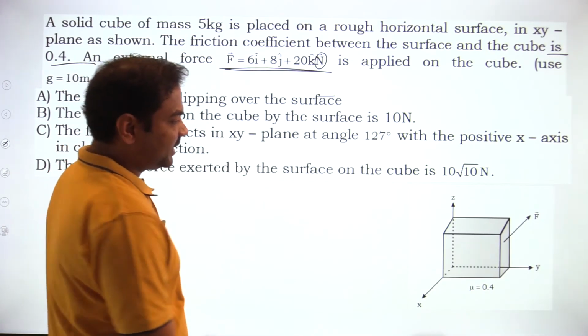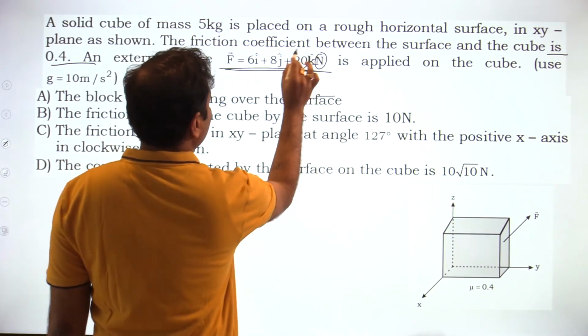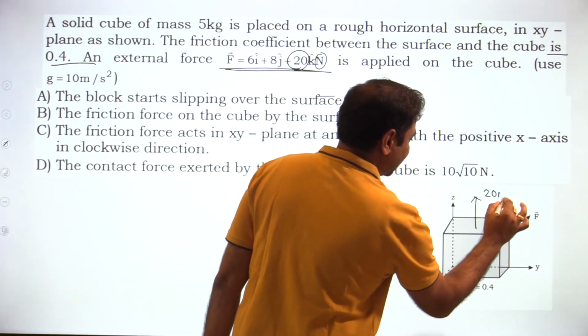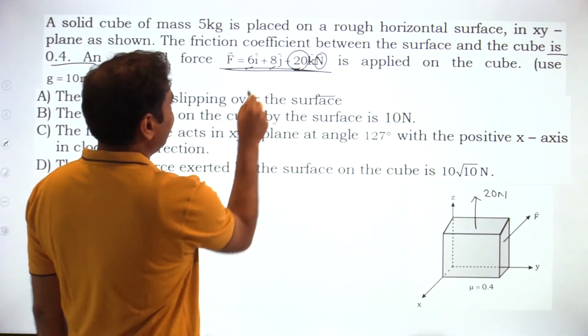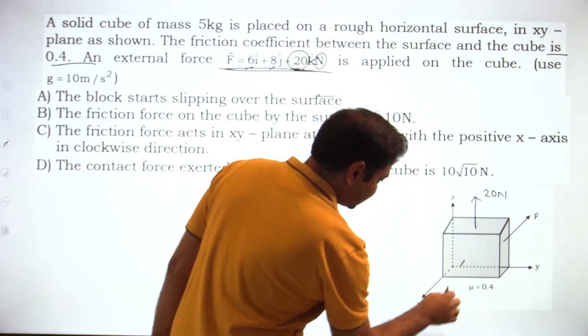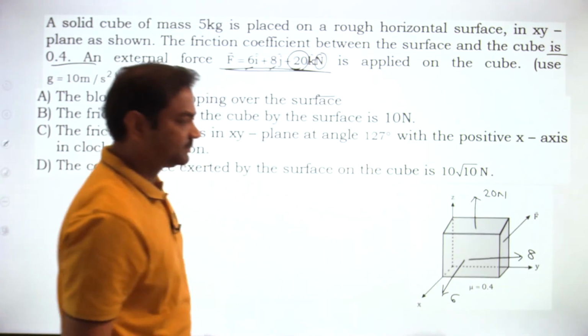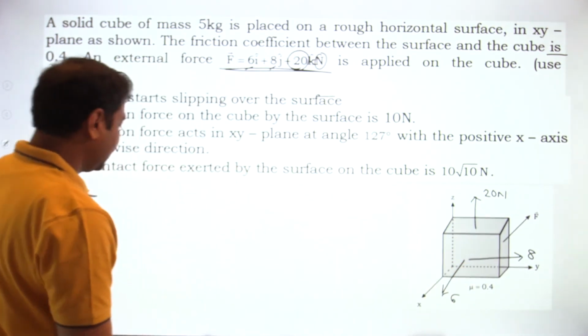As I told you, see, this is X and Y and this is Z. So the Z component is 20. That means along the Z axis 20 Newton force will act. Along the X axis 6 and along the Y axis 8. Okay? So the same thing I am drawing in a different way.